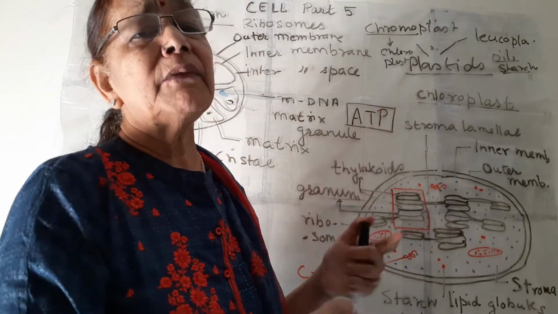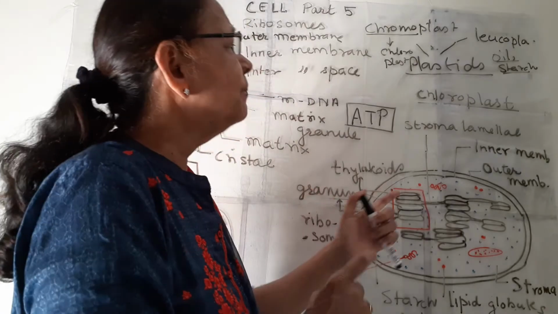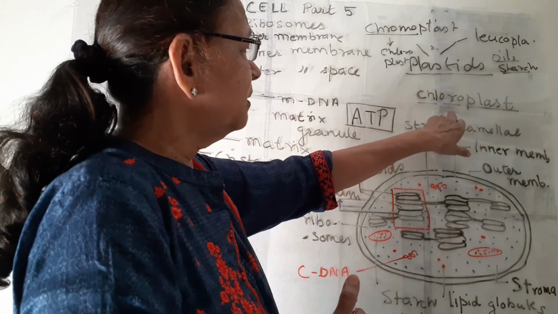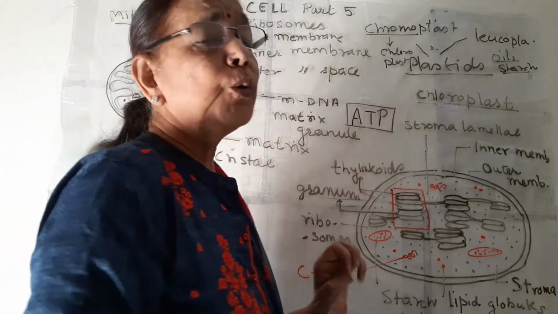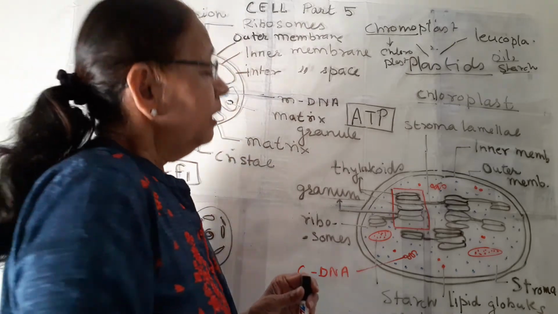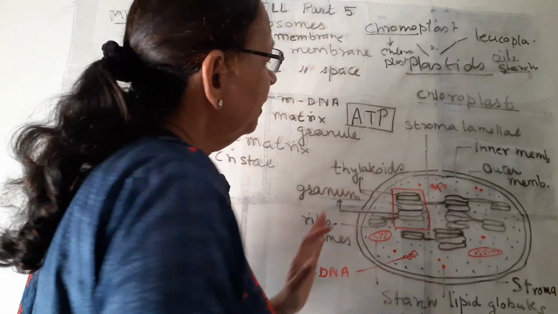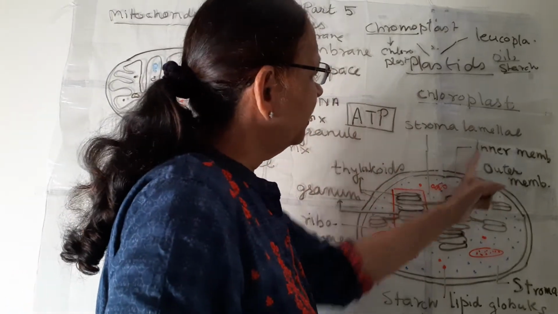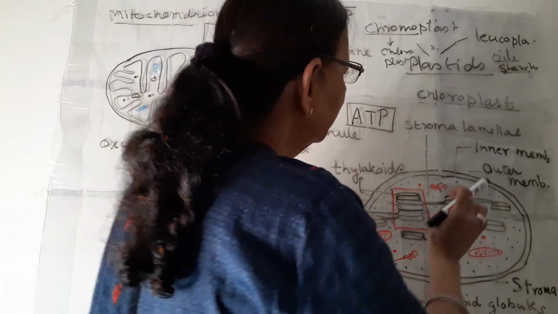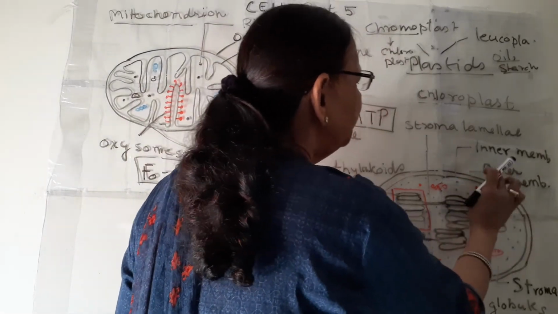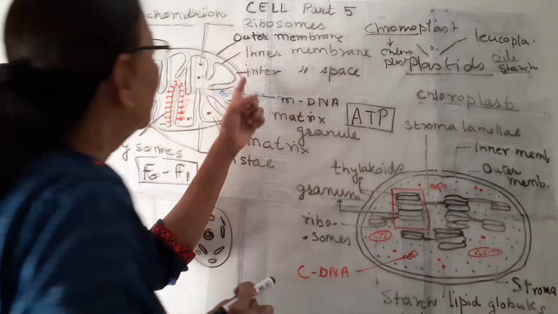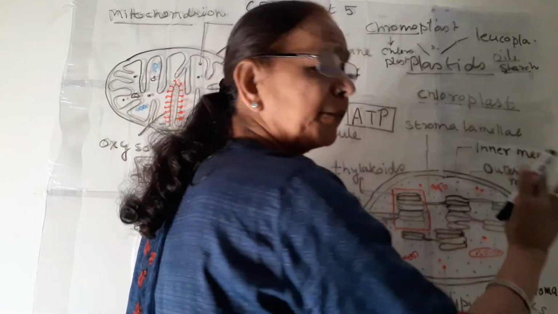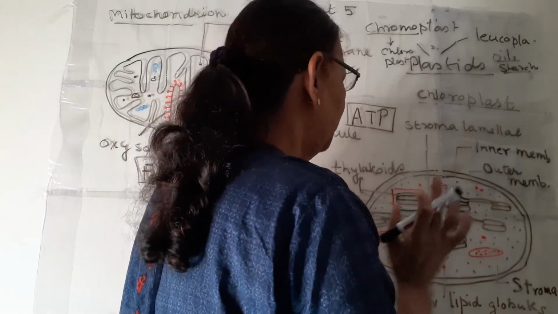These chloroplasts have a green pigment known as chlorophyll inside them. Chloroplasts are the most important plastids, green plastids present only in green plants. About the structure, it is also covered by a double membrane like the mitochondria, the outer membrane and the inner membrane. But one difference is there: the space between the two membranes is empty in mitochondria, while here there is a fluid present, and the inner membrane does not form any infolding.